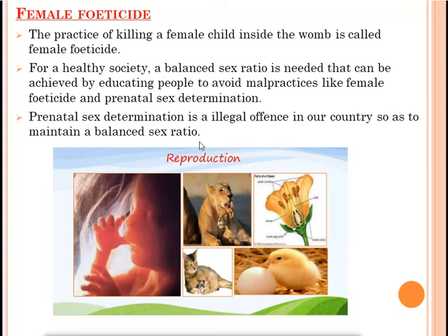Reproduction is necessary in order to continue the species, so that a particular species will not be exhausted in the future. Suppose if reproduction does not take place in human beings, what will happen after a time? No human beings will be there on the earth. If reproduction does not take place in dogs, after a few years no dogs can be seen on the earth. So for the continuation of species, reproduction is necessary. Like this, we have completed this chapter.